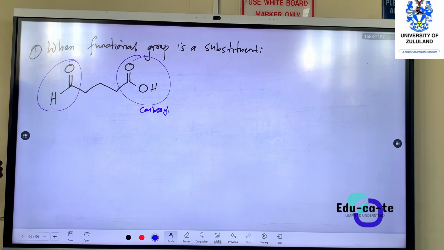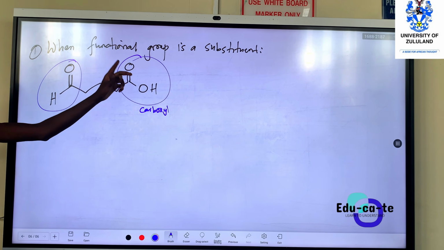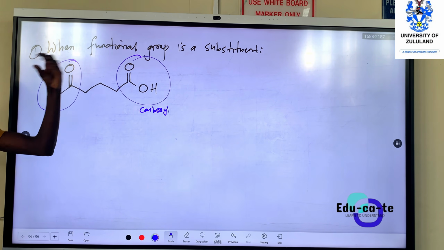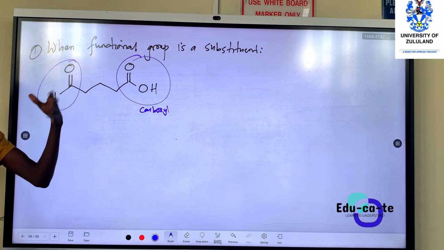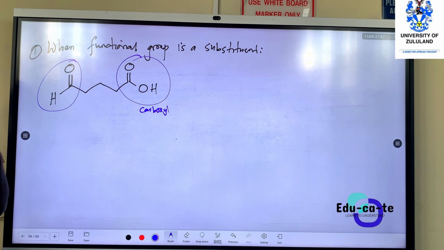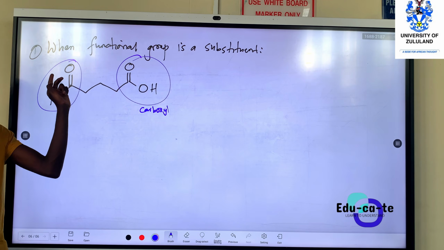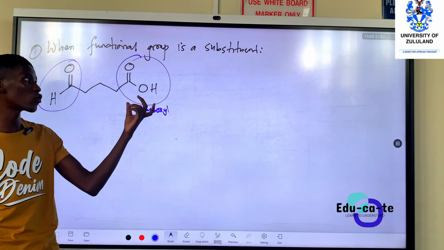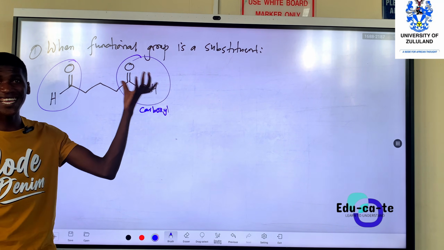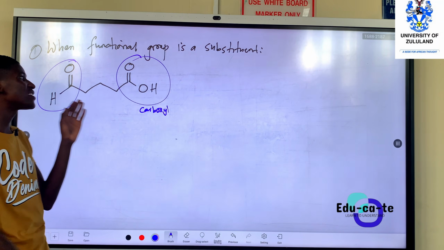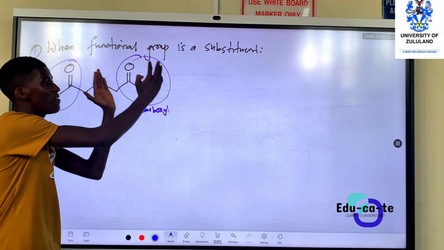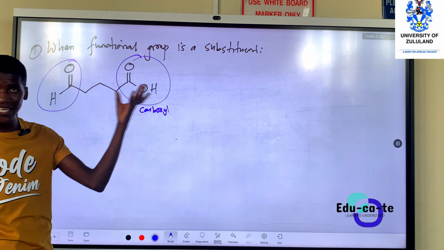The carboxyl group, because it has more oxygens. Remember, the more oxygens we have in a functional group, the more powerful it is. A functional group with fewer oxygens is less powerful than a functional group with more oxygens. That is why when we look at this one, it only has one oxygen. But the carboxyl group has two oxygens. This is more powerful. So we can say the compound has this as the functional group. So it's a carboxylic acid.